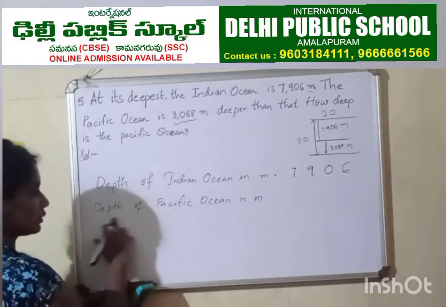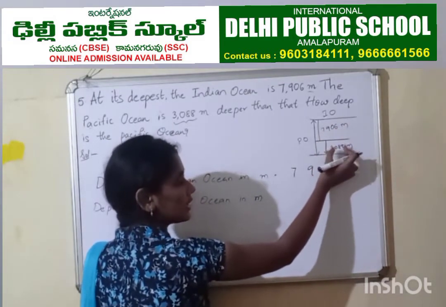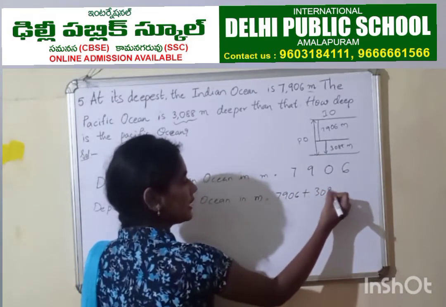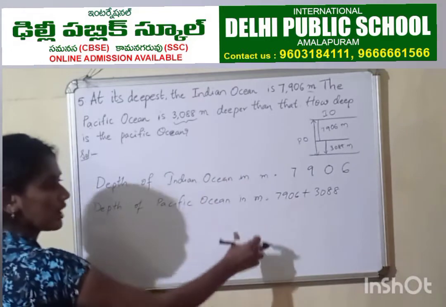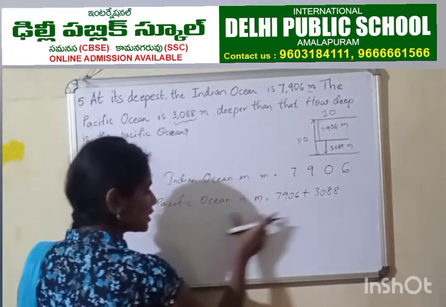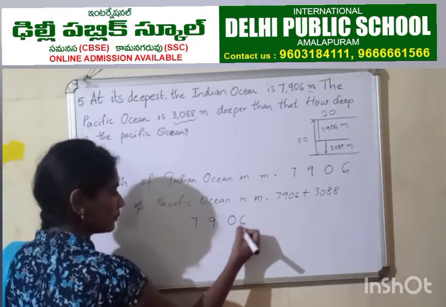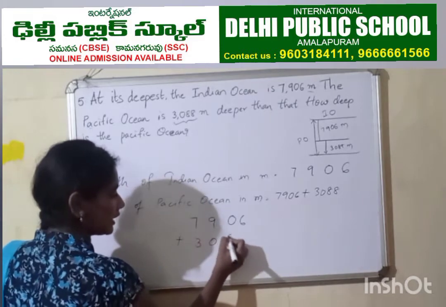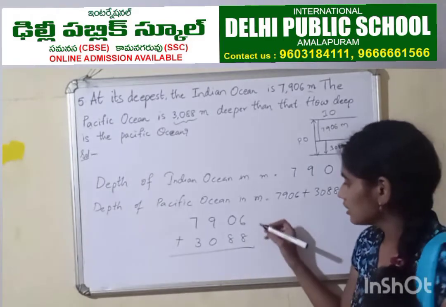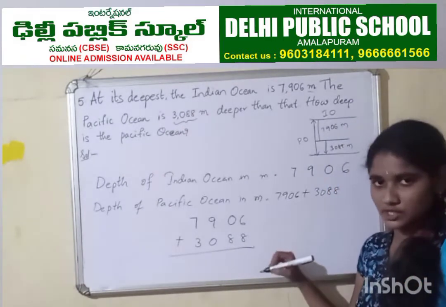To find out depth of Pacific Ocean, what did I tell you to do? 7,906 to be added to 3,088 meters. So if we add these two, we'll get the depth of Pacific Ocean. Let's do this problem down. In the same way, you're supposed to write in your classwork. Plus 3,088. You are very well known about additions. So say the answer quickly. You pause the video and do the problem and check your answer with me.